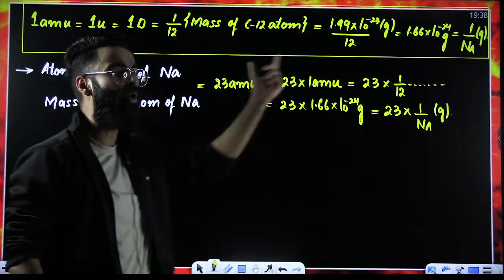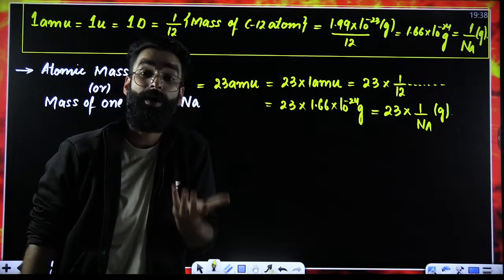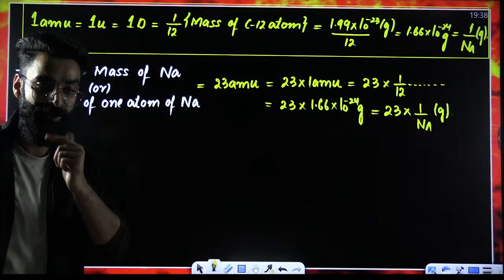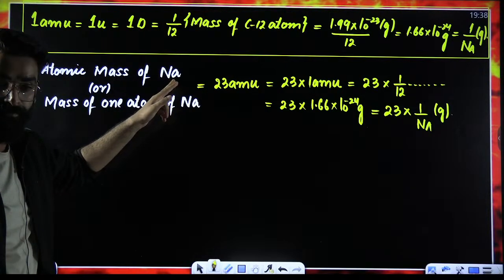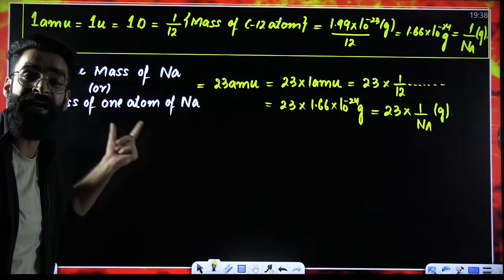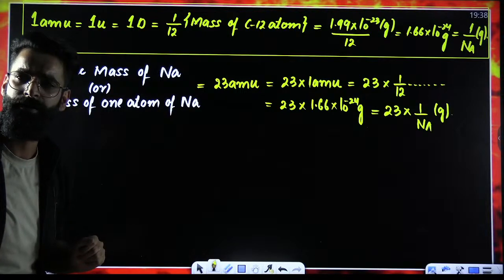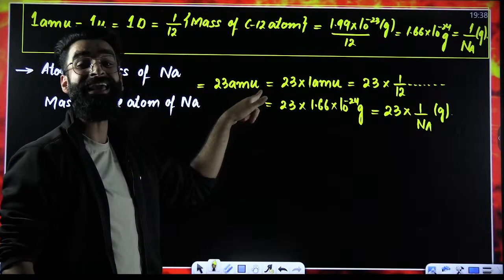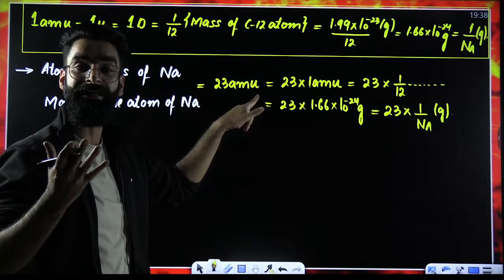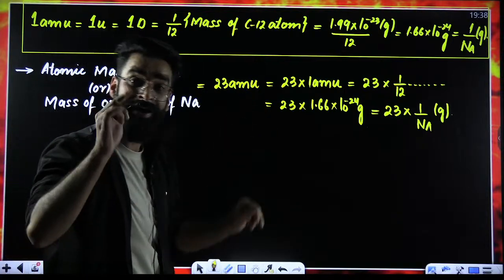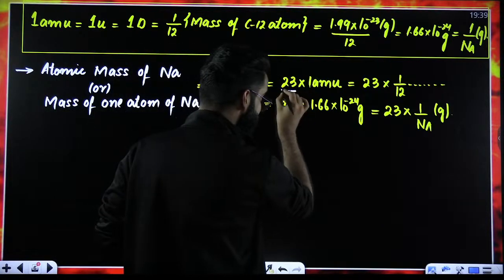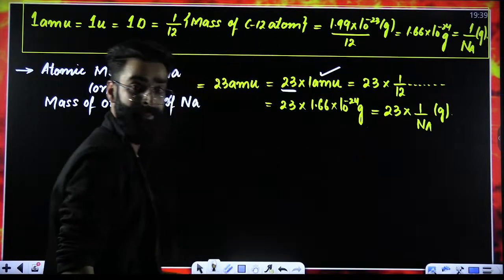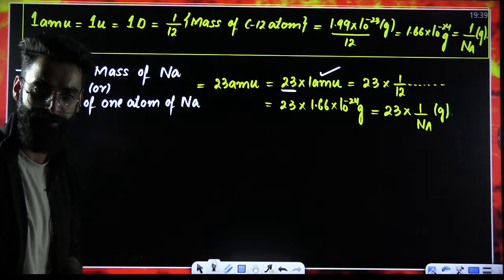Now, why did I do all this? Just to make you understand what the atomic mass is. Have a look, people. Atomic mass of sodium means I'm talking about the mass of one atom of sodium, which came out to be 23 AMU. It means that one atom of sodium is 23 times heavier than 1 AMU.